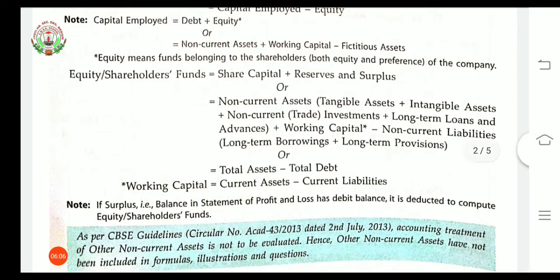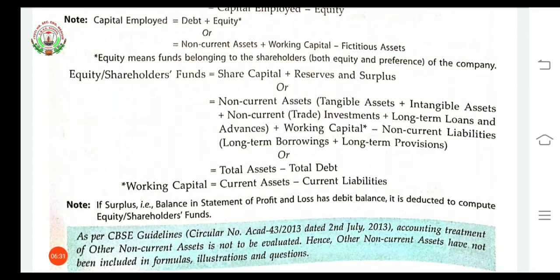Now we'll understand about equity and shareholder funds. How will we calculate, or which items will we take, which will result in the amount of shareholders' equity? Suppose in a question share capital and reserve is given, then we will add the amount of these items.